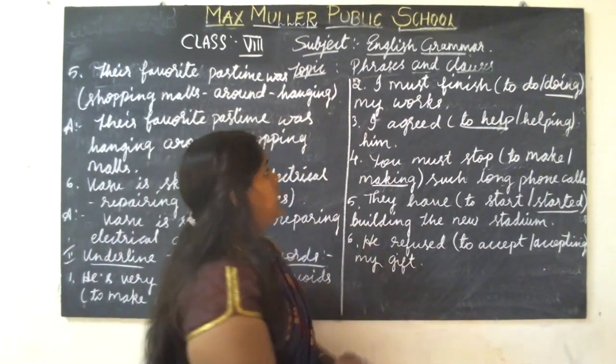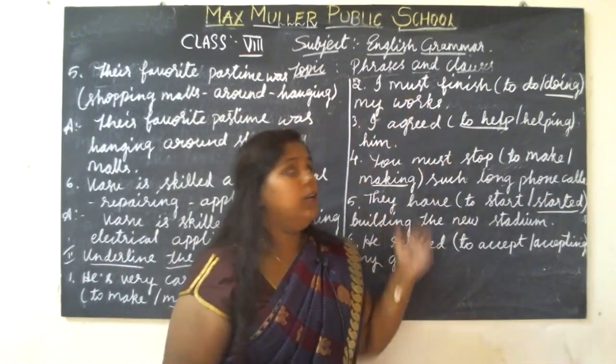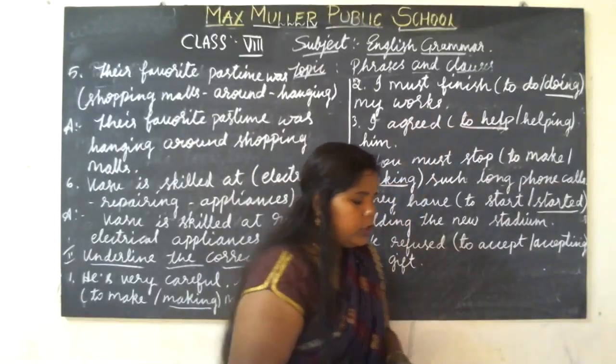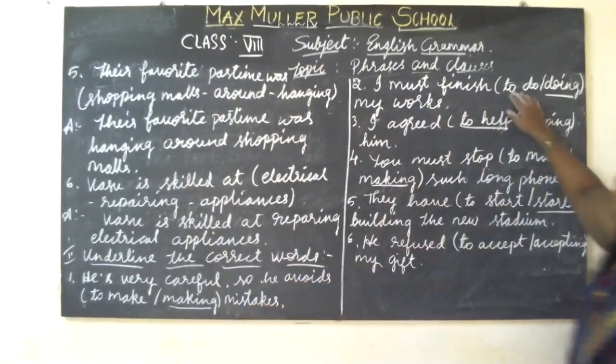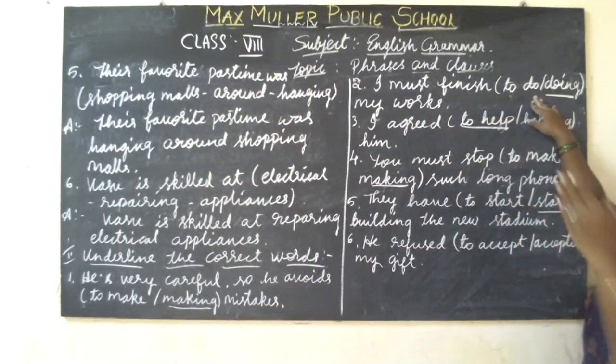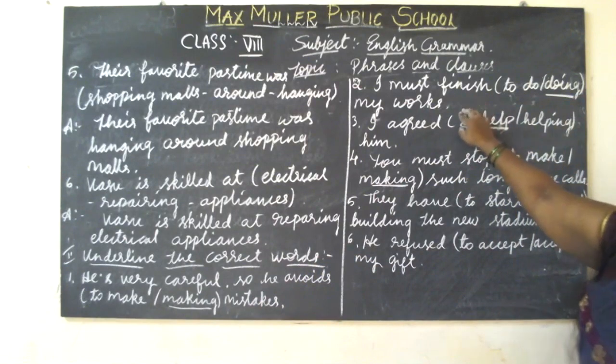Now see the second one. I must finish, to do or doing. See here, I must finish to do my works, right? So it is not a complete, proper sentence. So here it is doing my work. I must finish doing my work.